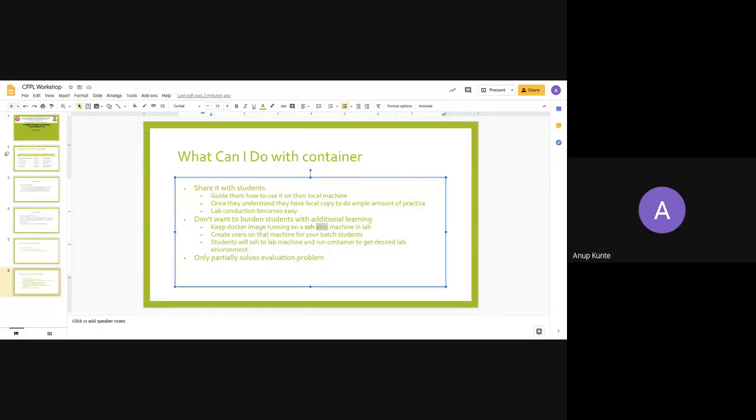This container I have already created, and I had recorded a short video of half an hour duration, which I've shared with you on the WhatsApp group. I would urge you to listen to that video, and maybe please come up with your doubts, comments, or if you want to improve it somehow. That can also be done.